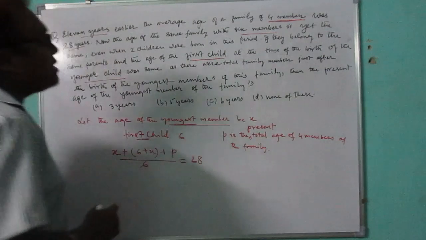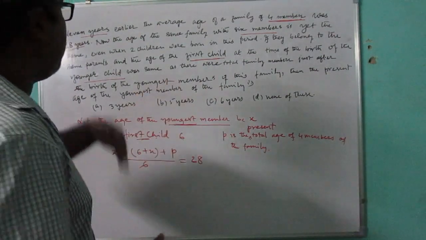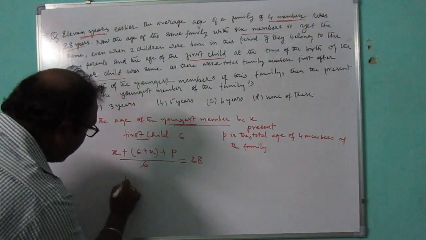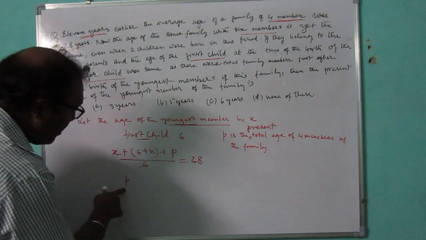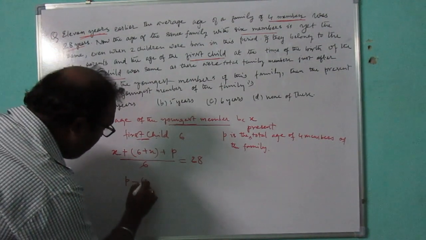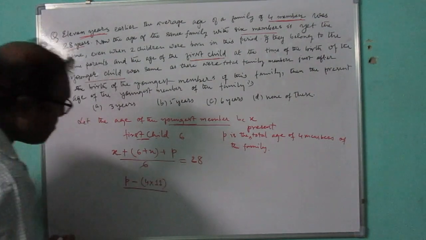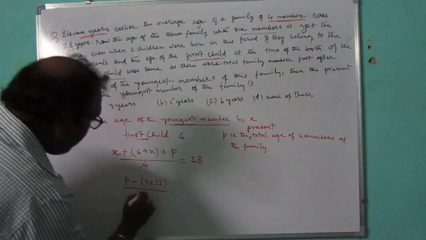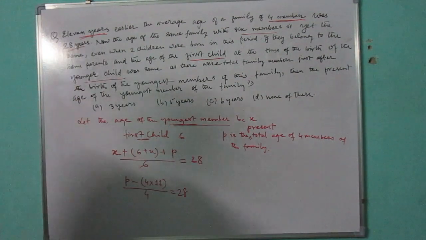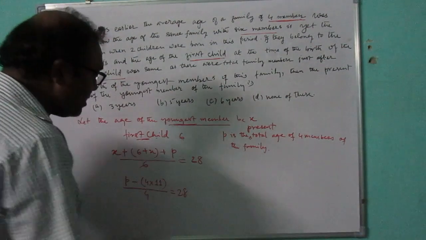So what is the total age of the 4 members of the family 11 years ago? It will be P minus 4 into 11, divided by 4 members, is equal to 28. The average is the same, 28 years.